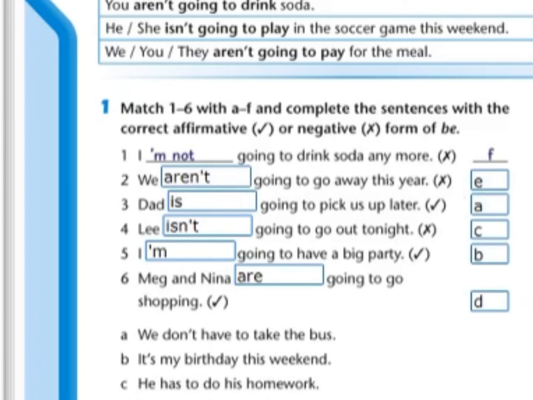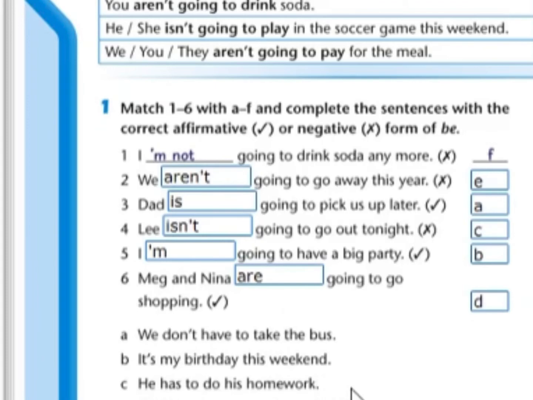Number 3, Dad isn't going to pick us up later. So the letter A is related to this. We don't have to take the bus. Number 4, Lee isn't going to go out tonight. Letter C is saying he has to do his homework. He has an obligation. Number 5, I am going to have a big party.